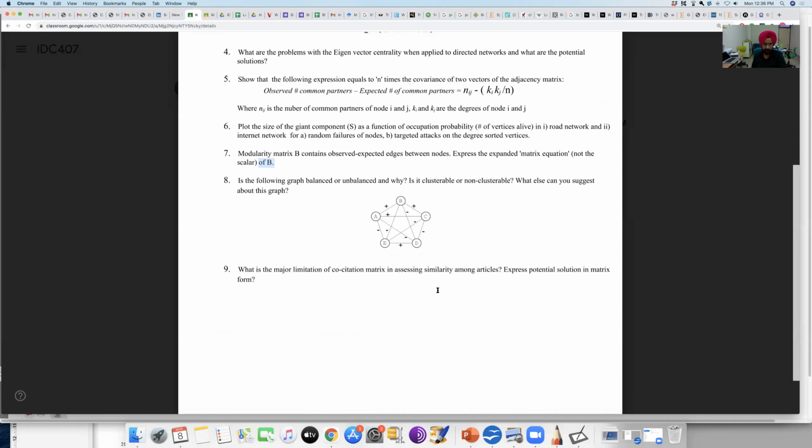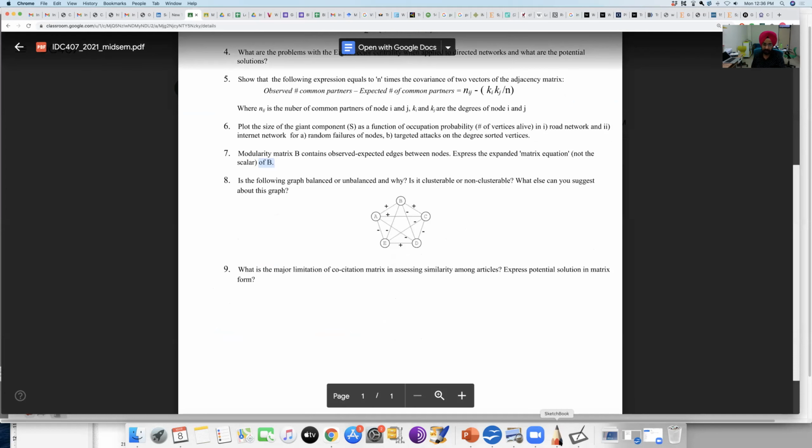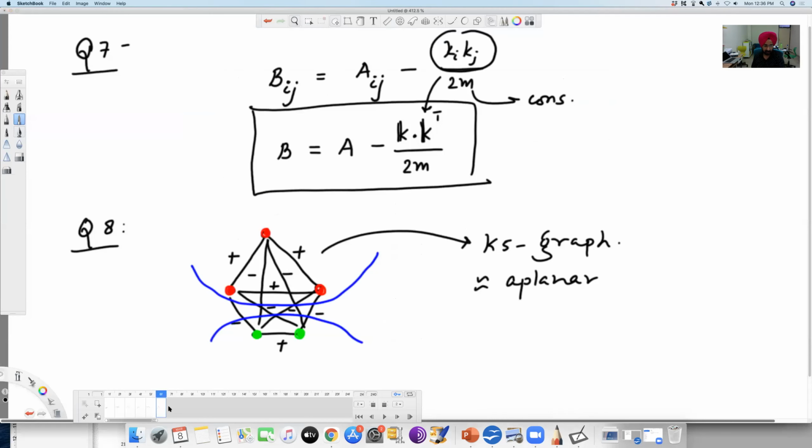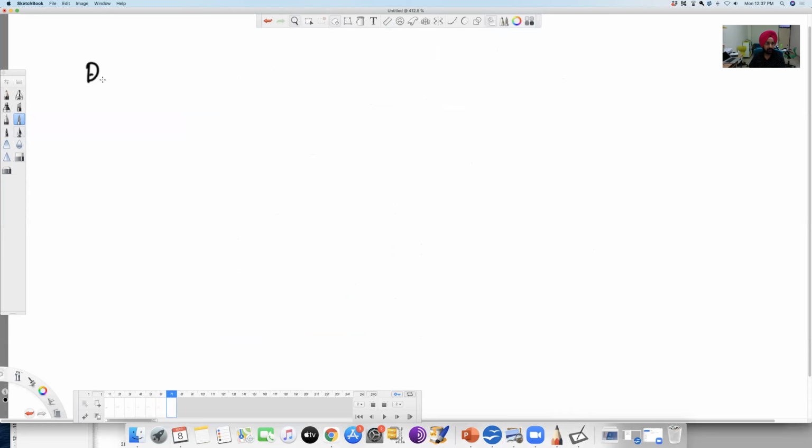Okay, the last question was, what is the major limitation of co-citation matrix in assessing similarity among nodes or articles? Express the potential solution in the matrix form. And that was also not a problem. This was something that I taught, and you were just expected to express that. Question number 9. So the co-citation matrix has the following problem.